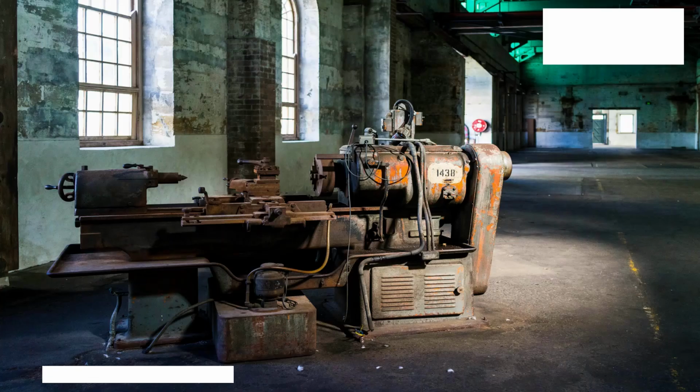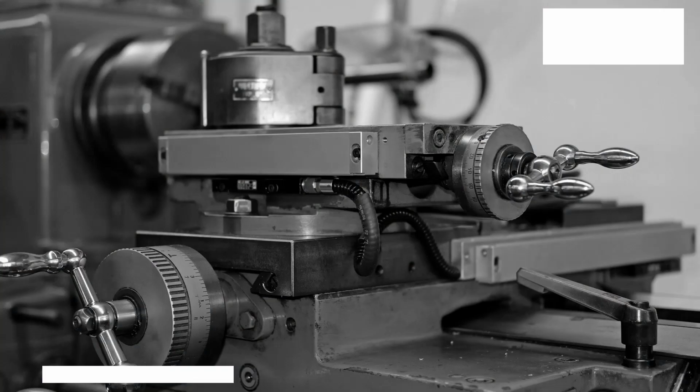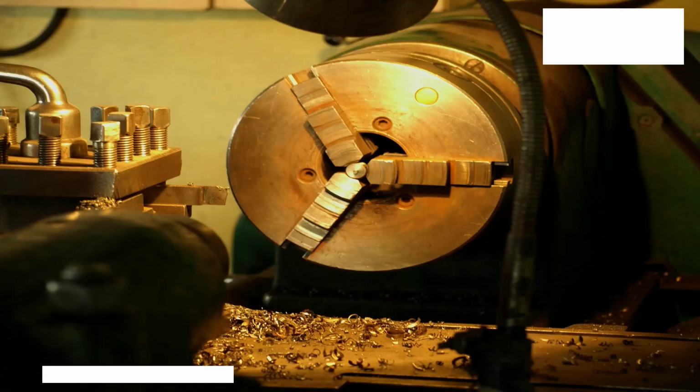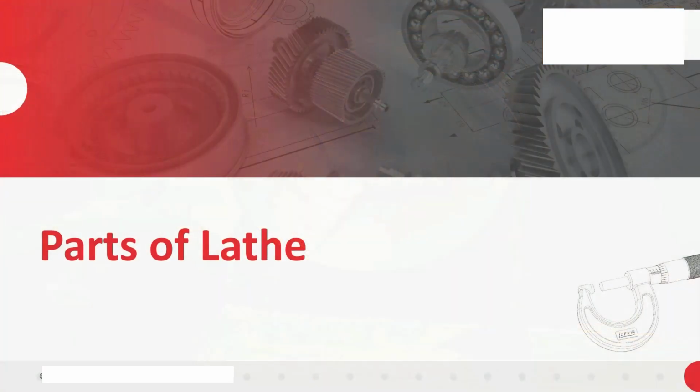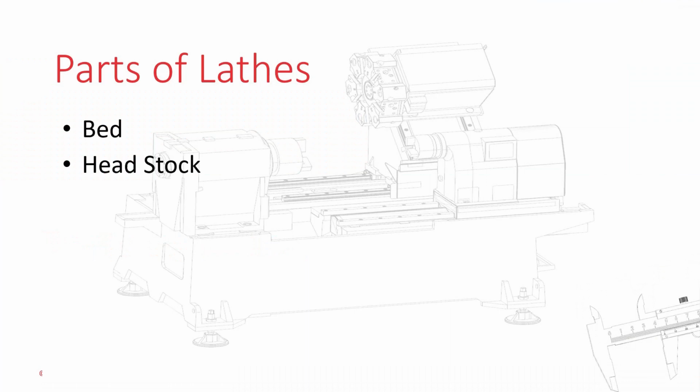Lathe machine is one of the most important machine tools, which is used in the metalworking industry. It operates on the principle of a rotating workpiece and a fixed cutting tool. The cutting tool is fed into the workpiece, which rotates about its axis, causing the workpiece to form the desired shape. Different parts constitute and work together to cater to the needs of the operation. The different parts are bed, headstock, tailstock, carriage, tool post.